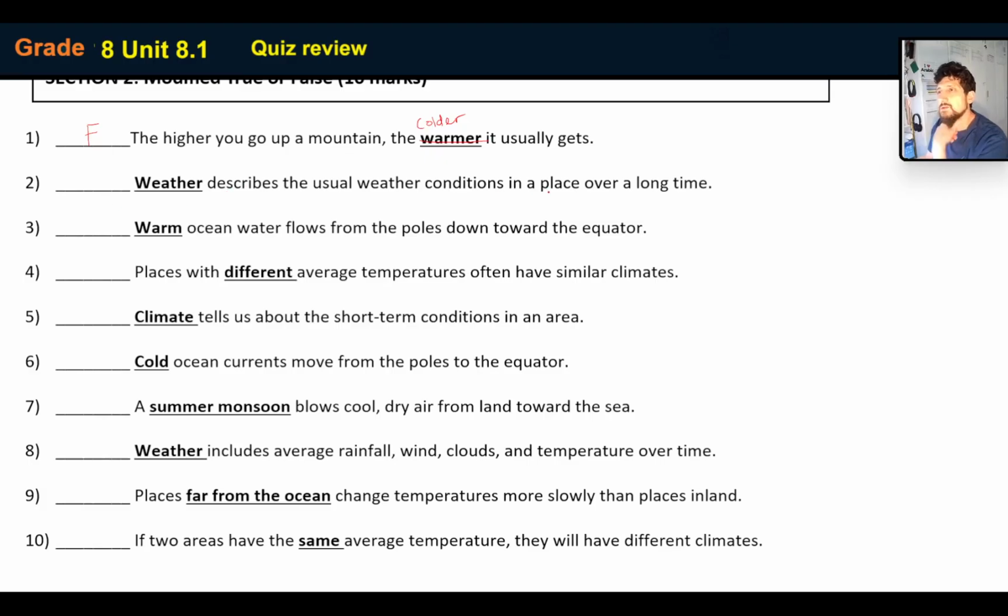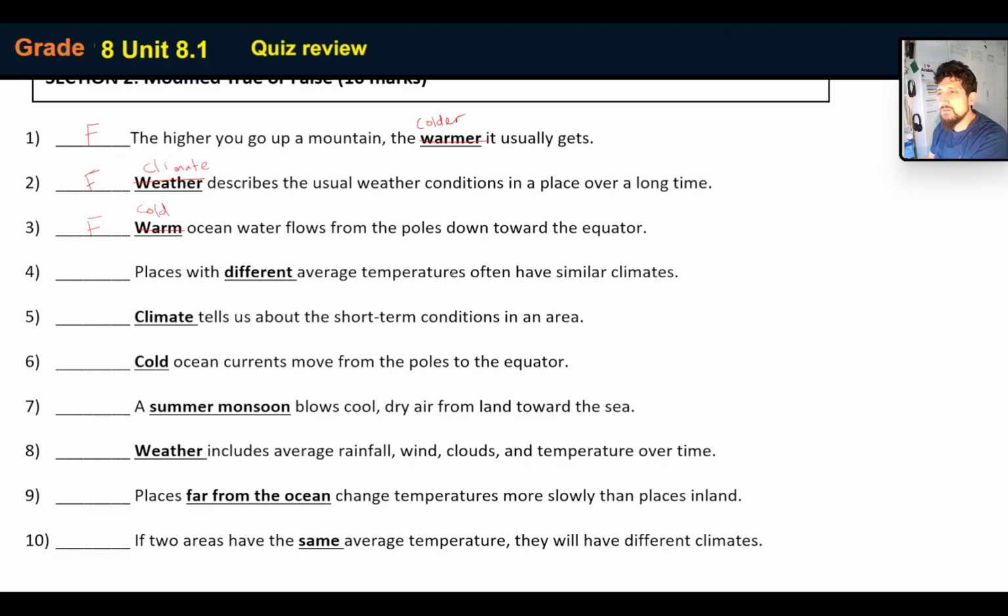Weather describes the usual weather conditions in a place over a long time. No, that's actually climate. So we don't call it weather when it's a long time, we call it climate. Warm ocean water flows from the poles down towards the equator. Once again, from the poles, it is cold water.